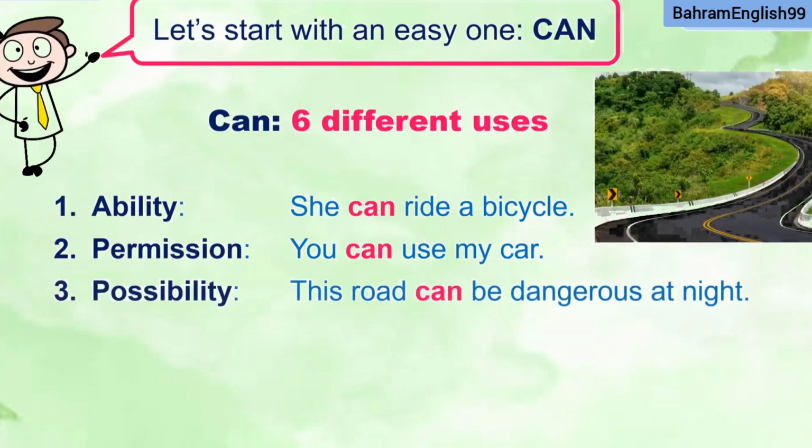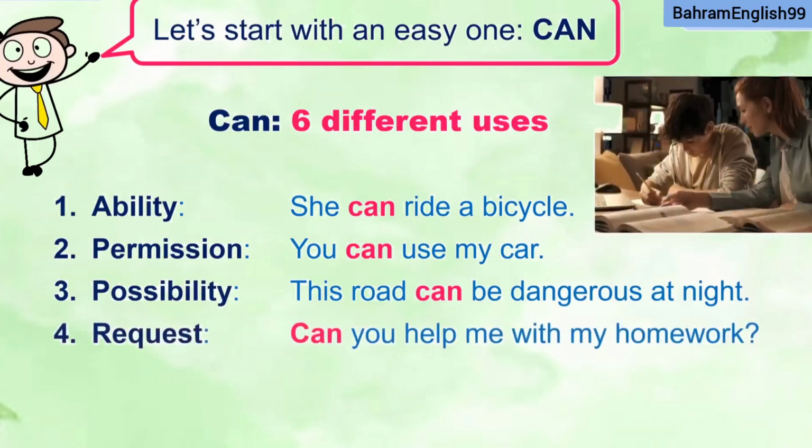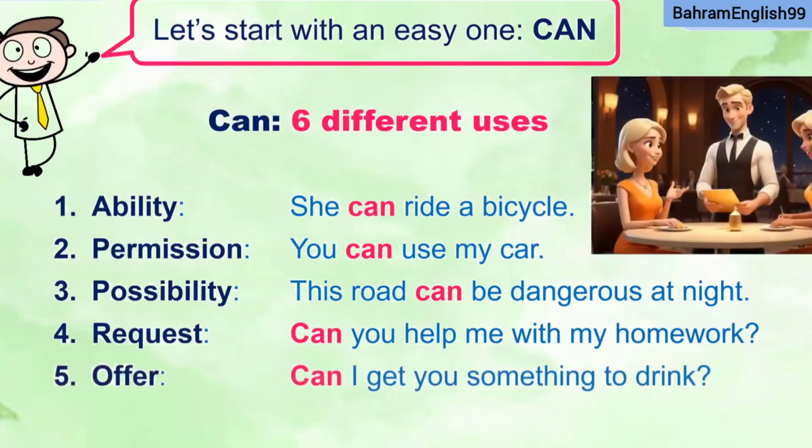Possibility. This road can be dangerous at night. It means that this road has the possibility to be dangerous at night. A request. Can you help me with my homework? Instead of saying, "Hey, help me with my homework," it's much more polite to say, "Can you help me?" It's a request. Number 5, an offer. Can I get you something to drink?